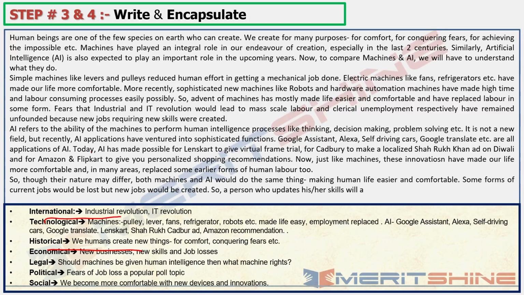In the last line I am giving a bit of gyan, because I have to end somewhere. While writing, when I thought that some forms of current jobs would be lost, I thought I should end it in such a way that anyone who updates his skills would be at an advantage.